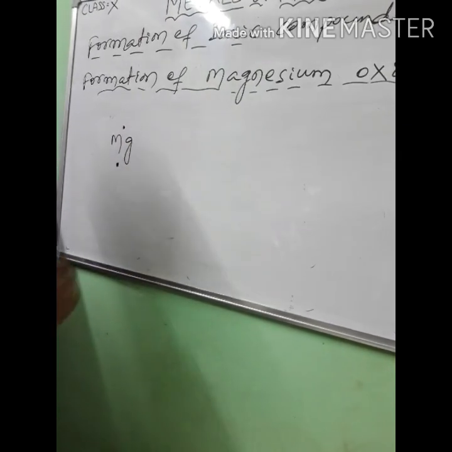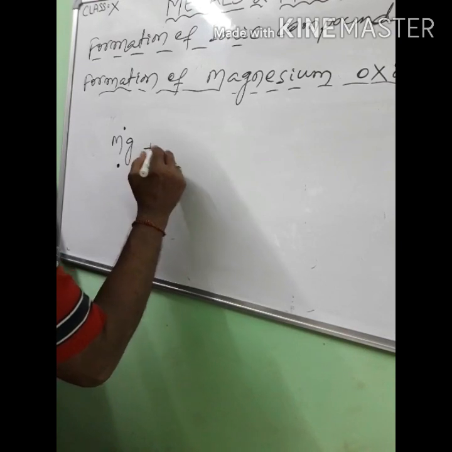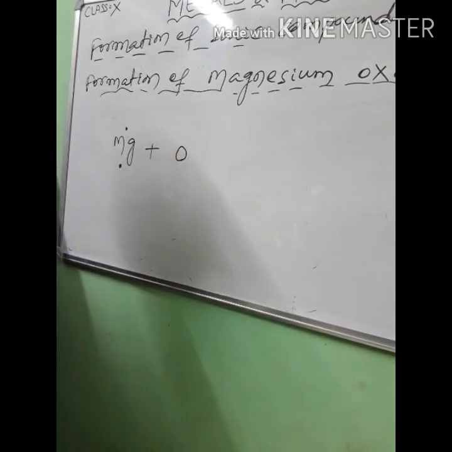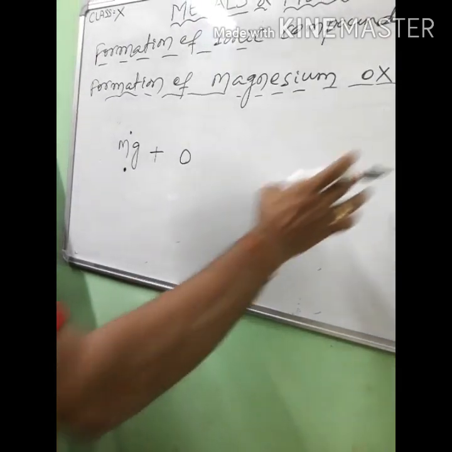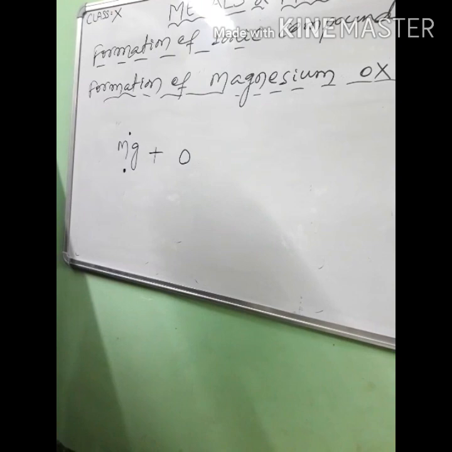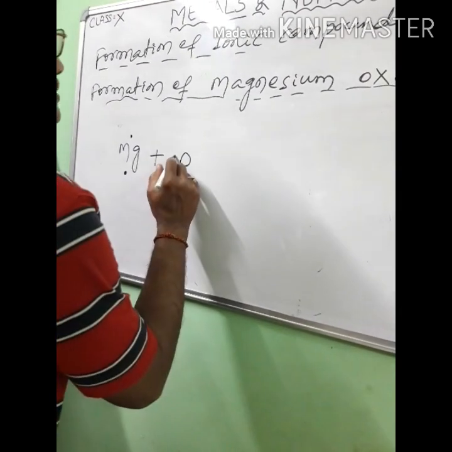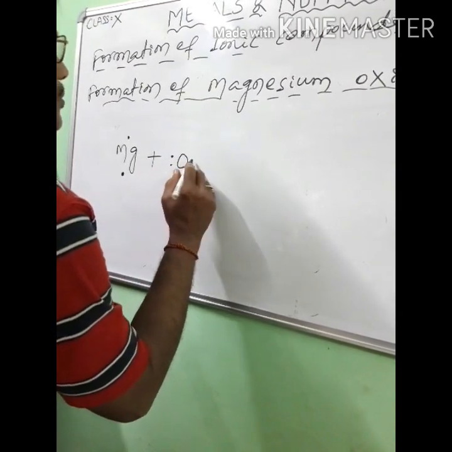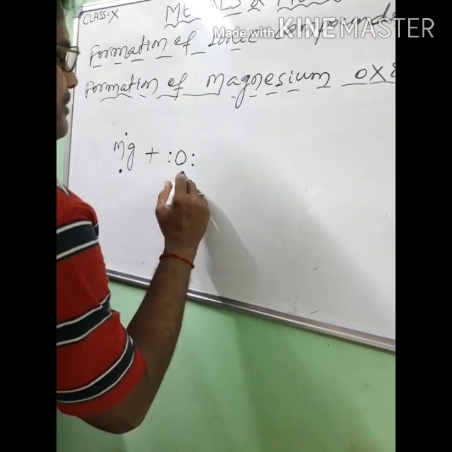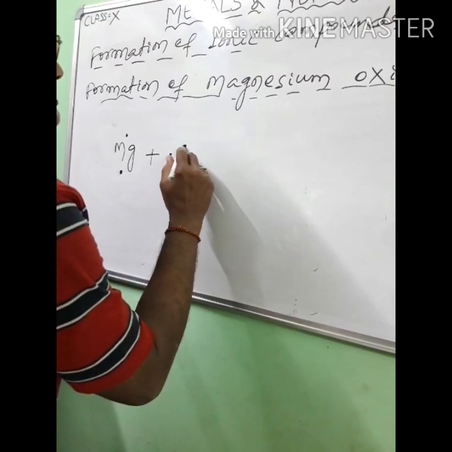Clear? Plus oxygen. The valence electron of oxygen, I have already told, is 6. So here 1, 2, 3, 4, 5 and here 6.